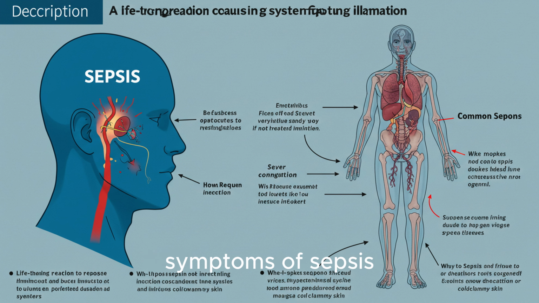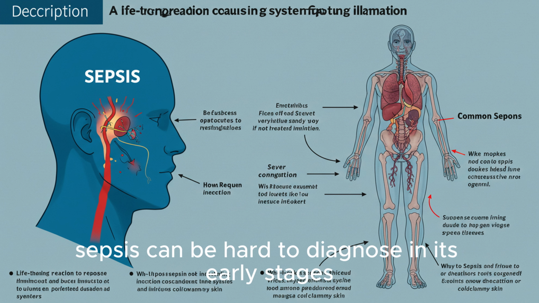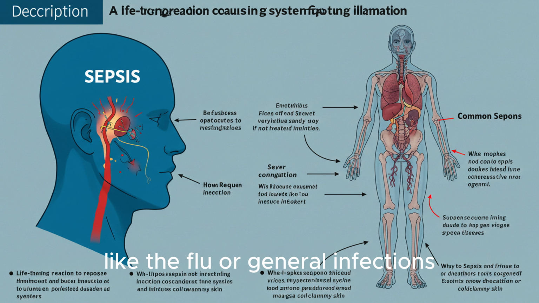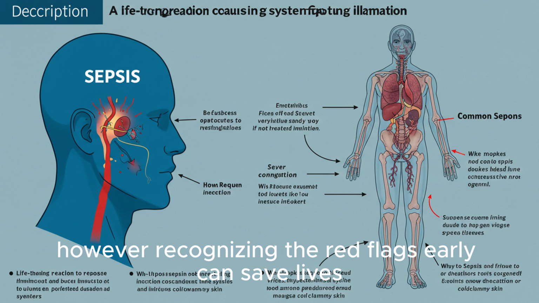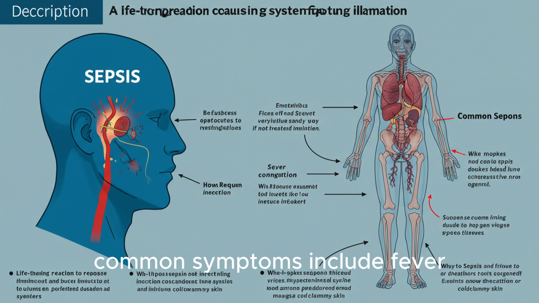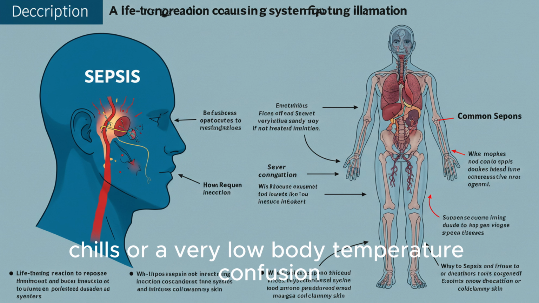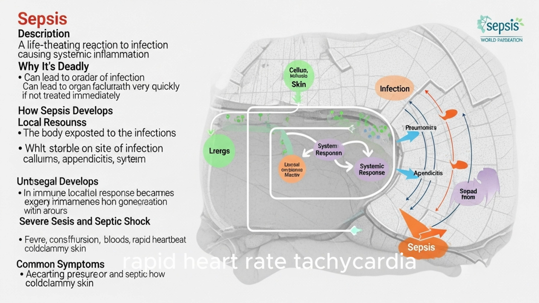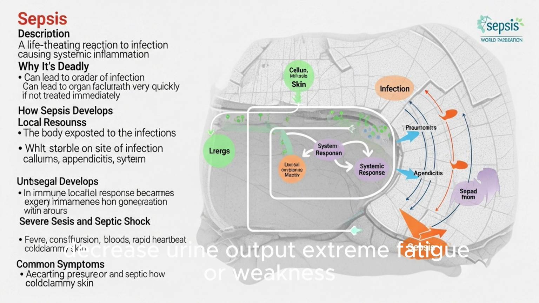Symptoms of sepsis. Sepsis can be hard to diagnose in its early stages because its symptoms can mimic other conditions like the flu or general infections. However, recognizing the red flags early can save lives. Common symptoms include fever, chills, or a very low body temperature, confusion, disorientation, or difficulty staying awake, rapid heart rate, tachycardia, rapid breathing, tachypnea, cold, clammy, or pale skin, decreased urine output, extreme fatigue or weakness.